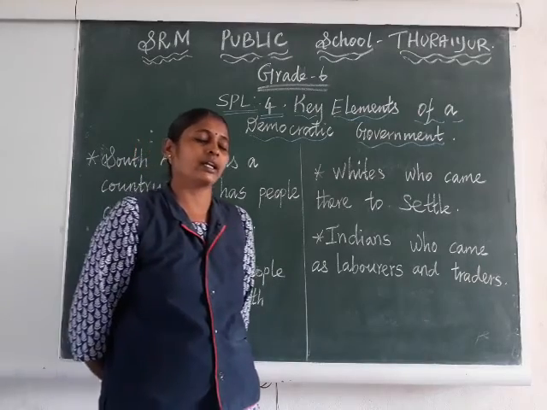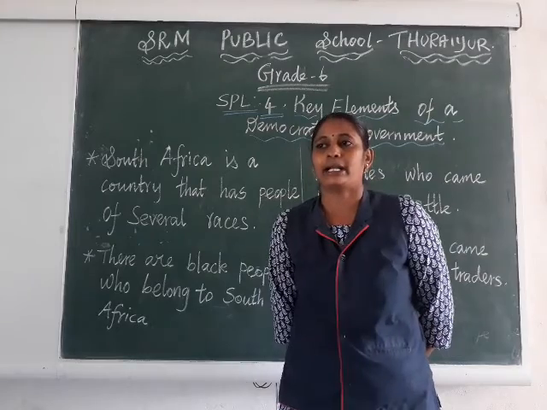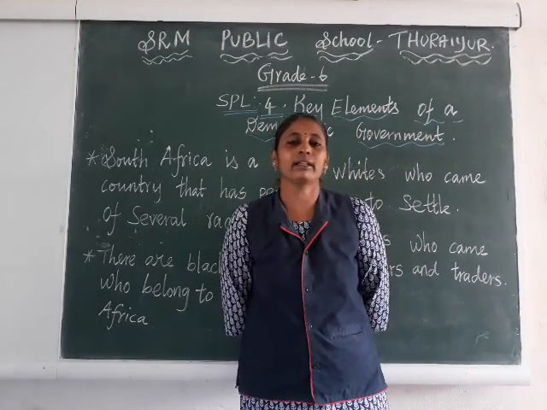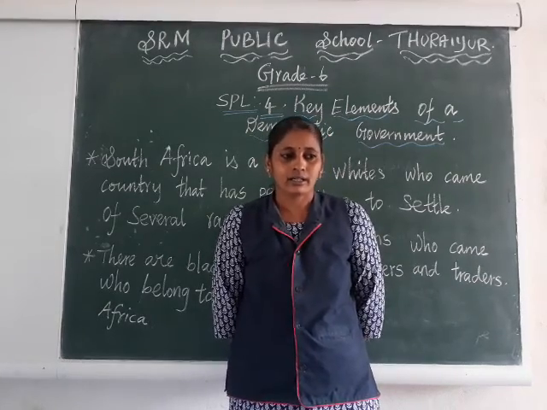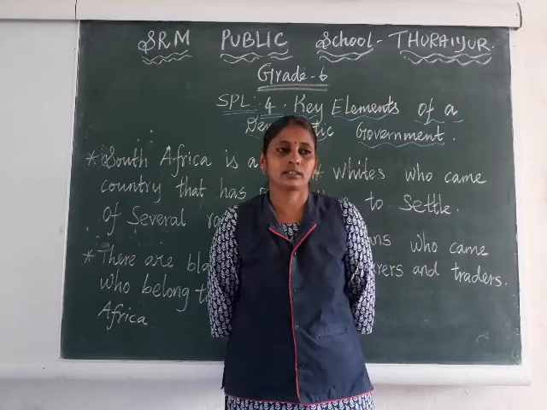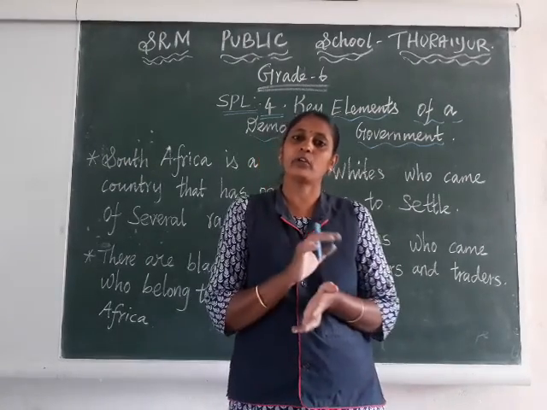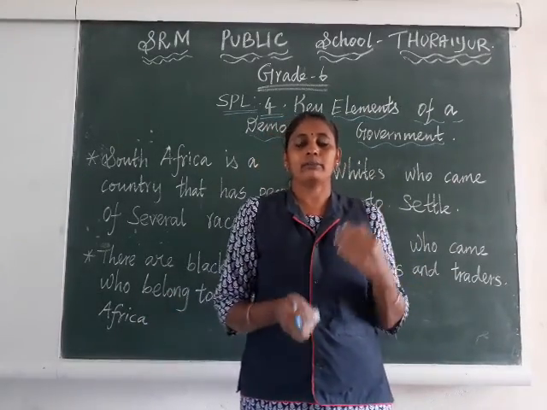Not only in our country, in many countries people were not treated in an equal manner. Okay, why? Because of many reasons: money, their color and their educational qualification. These play a very important role in people being treated in an unequal manner.